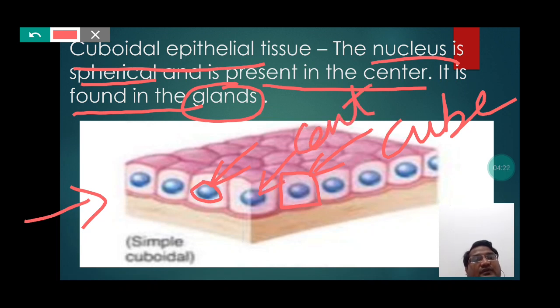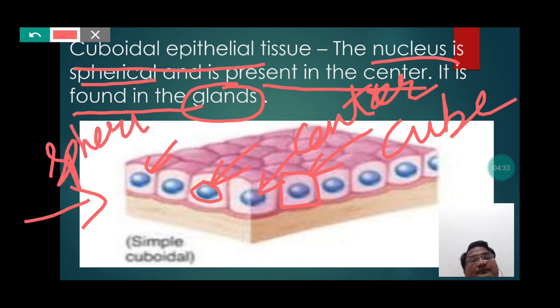So here it remains present in the center of the cell, and also it is quite spherical, that is quite round, and mainly it remains present in the glands.